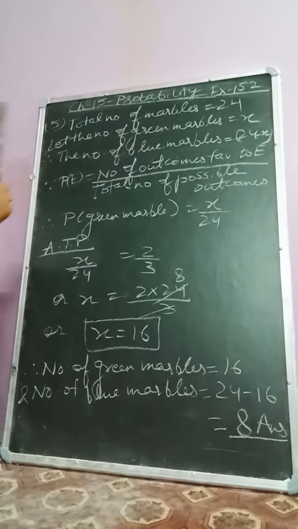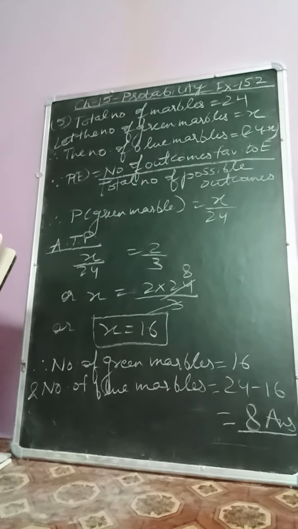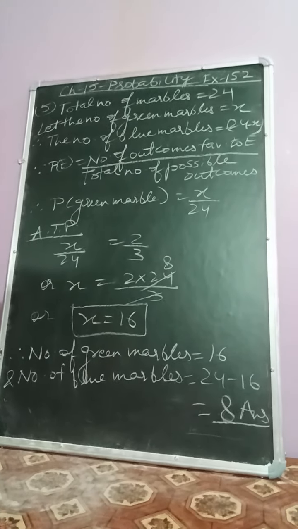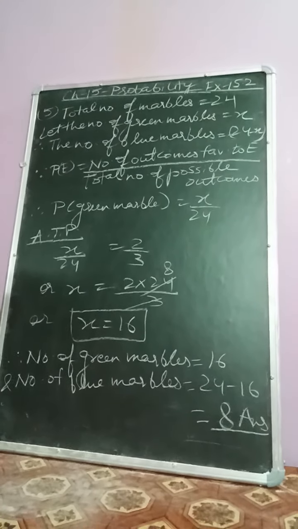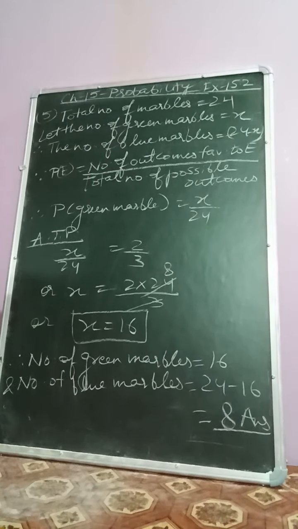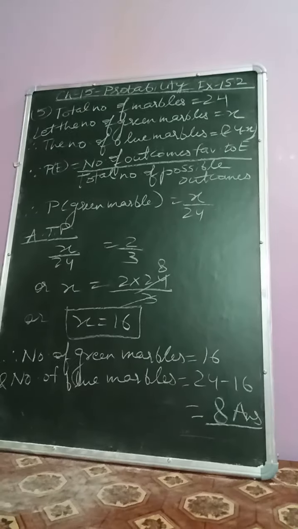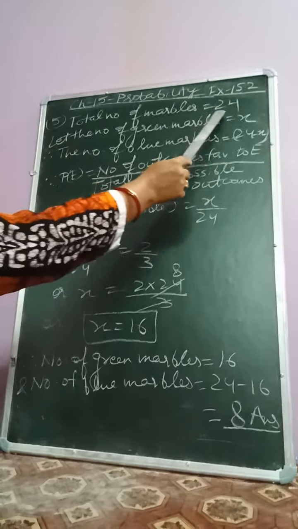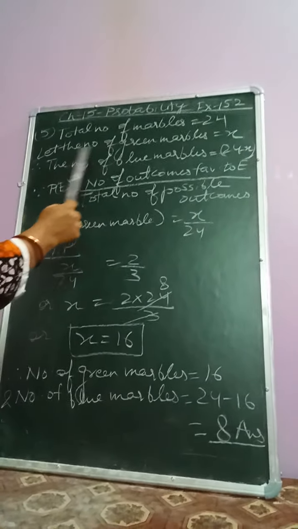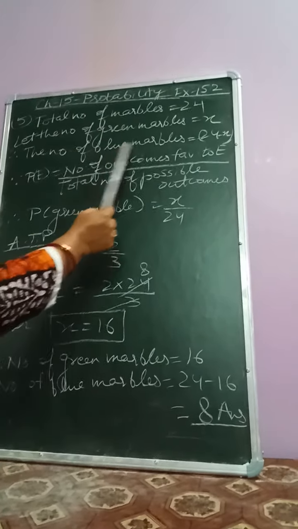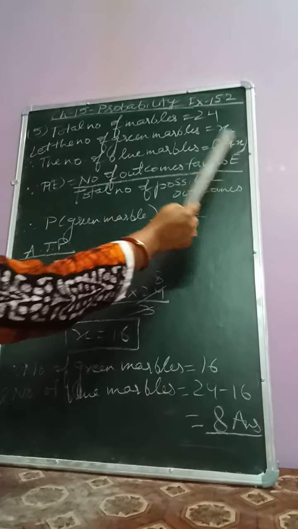Now question number 5. A jar contains 24 marbles. Some are green and other are blue. If a marble is drawn at random from the jar, the probability that it is green is 2 upon 3. Find the number of blue balls in the jar. So total number of marbles in the jar is 24. Let the number of green marbles be equal to x. Therefore, the number of blue marbles will become 24 minus x.